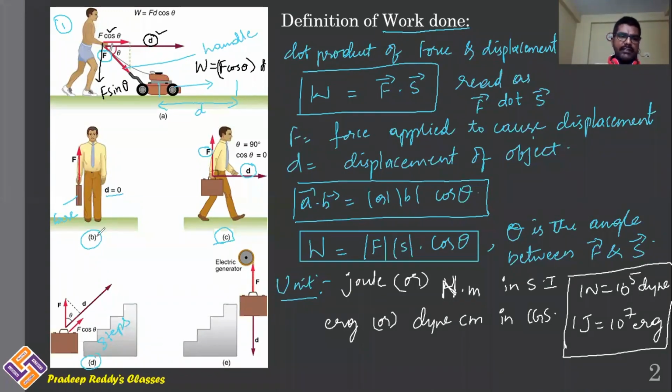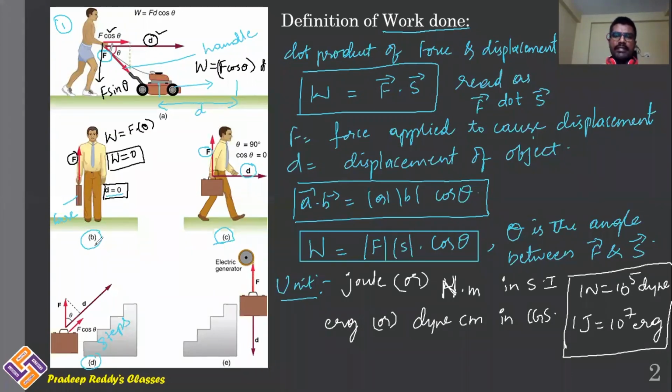And coming to the second case, here force is applied perpendicularly, like force is applied in the upward direction. This is force. And what about the displacement of the briefcase? Displacement of the briefcase is 0. Therefore, in this case, work done W is equal to F dot 0. Therefore, work done will be equal to 0 even though you are applying force on the object. If it is not causing any displacement, then work done can be treated as 0. That's from example number 2.